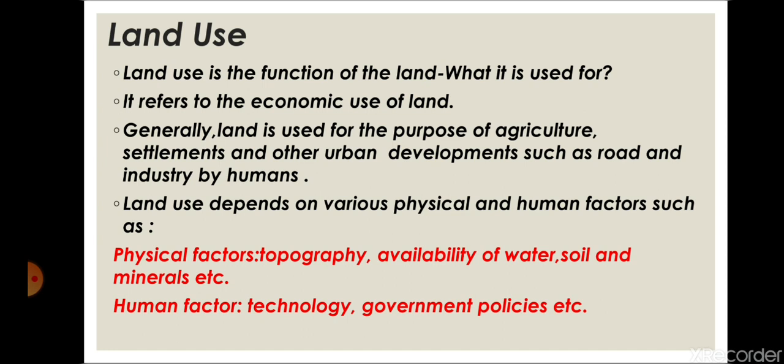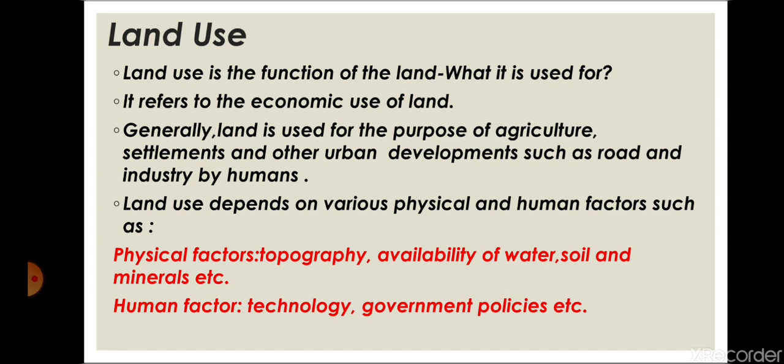Mostly the population tries to reside here, so the population is very high. If people are living there, industries and other building construction will also be high. These are the places where water is available, where soil is available in plenty, where minerals are available. So that land will be used more.